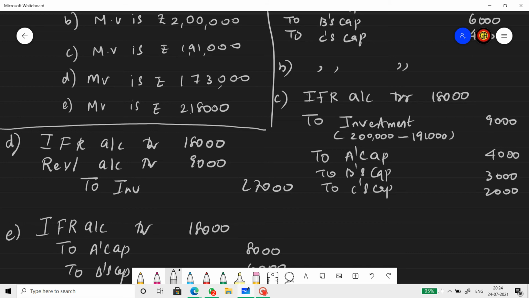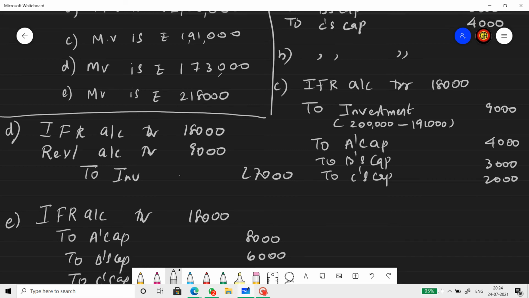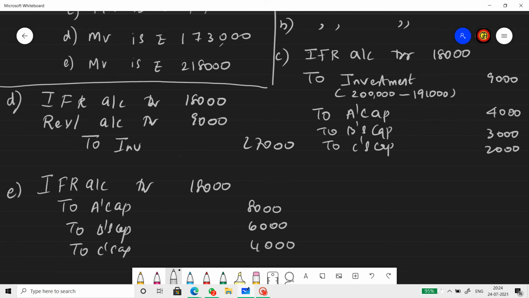Now, the next thing that comes to our mind, where will we show the increase in the price of the investment? When investment increases, it is a profit. So naturally, the increase in value will go to the revaluation account. Market value of the investment increases, increase in asset. So journal entry will be investment account debit to revaluation account for the difference of 18,000.